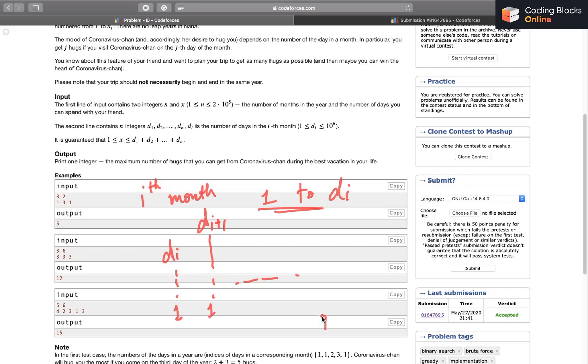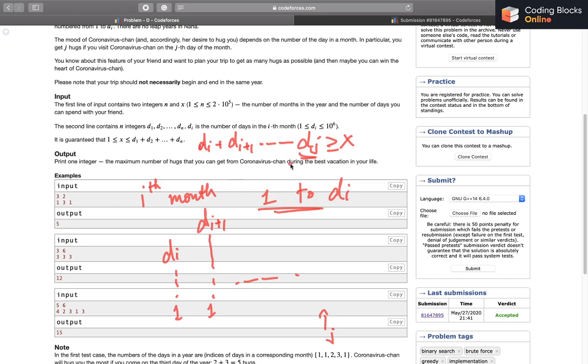If I want to find the month j that will be the last month of my journey, I find the smallest such j such that di plus d of I plus 1 up to dj is greater than or equal to x. Then that particular j is going to be my answer.